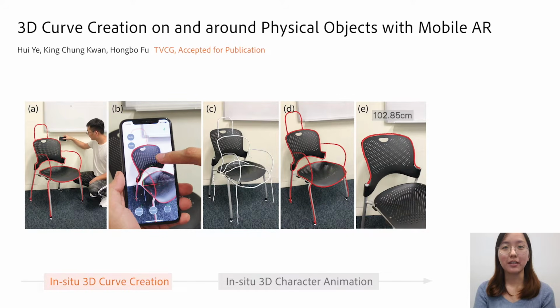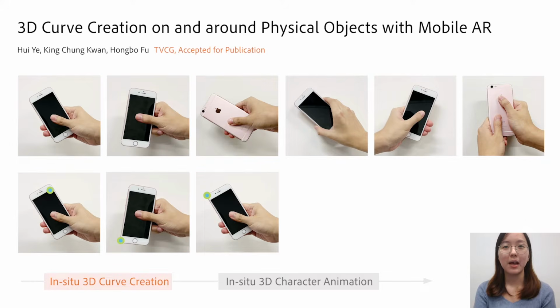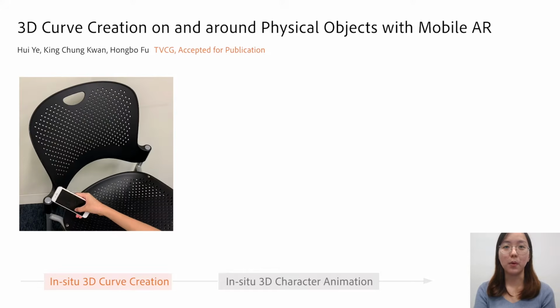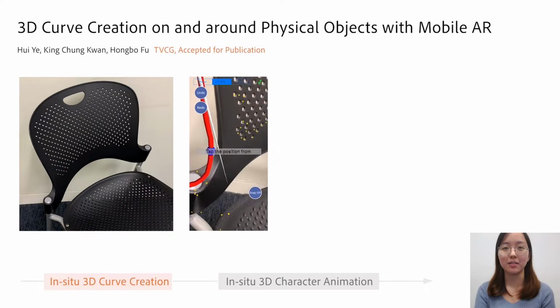We first studied the fundamental issues of using an AR-enabled mobile phone as a 3D pen. By eliciting studies for natural phone grips and input points, we present a mobile AR interface for 3D curve creation and refinement.